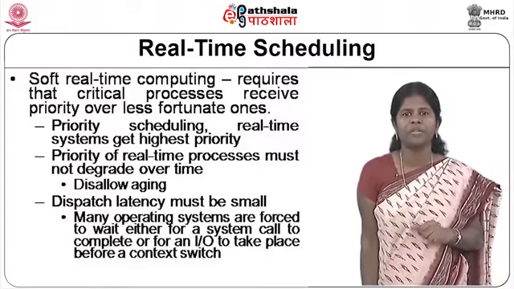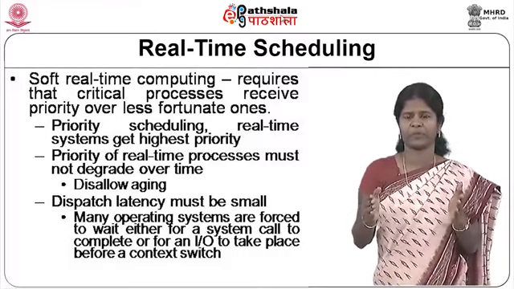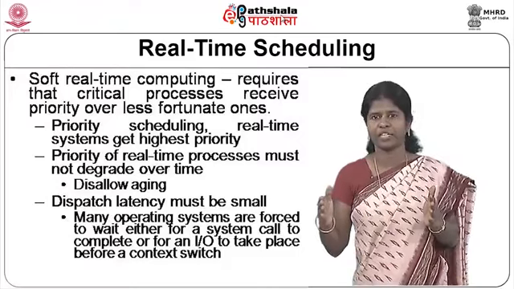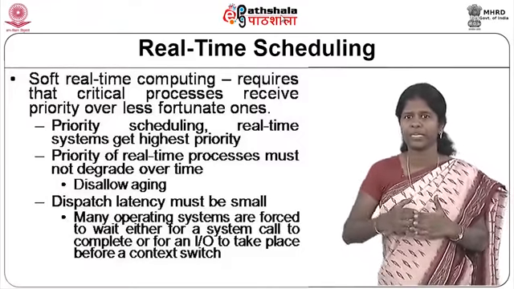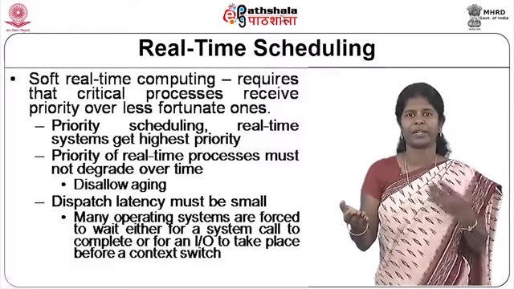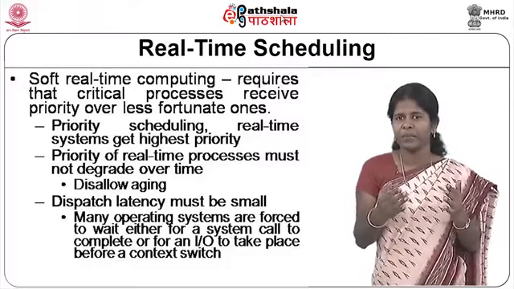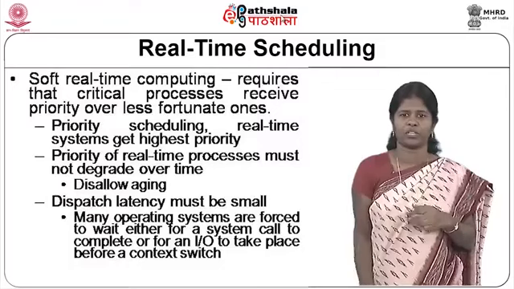So, this dispatch latency, that is between choosing the next process and allowing that next process to execute, should be as small as possible. That is, if you have a low priority process in this case and a high priority real time process arrives, the real time process should be given the CPU as early as possible.